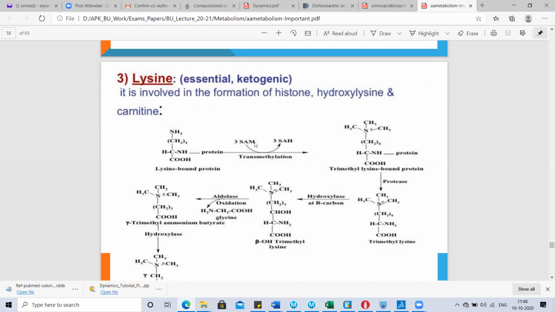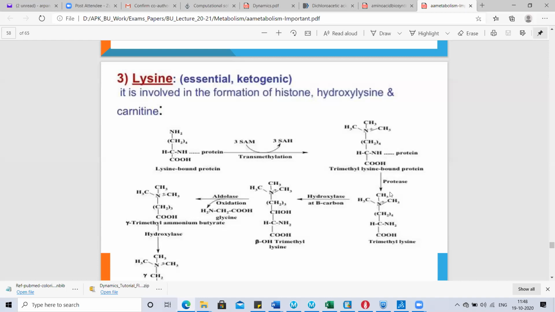It undergoes a transmethylation reaction. Here again, see the importance of SAM. SAM always acts as a methyl group donor in many reactions of the body. This SAM donates its methyl group to the lysine-bound protein, and it gets converted into trimethyl lysine-bound protein,